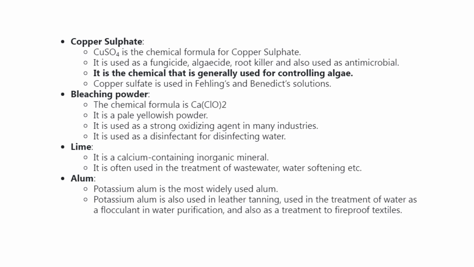In the options, there are four: copper sulfate, bleaching powder, lime, and alum. Copper sulfate is mainly used as a fungicide, algicide, root killer, and also as an antimicrobial. It is generally used for controlling algal growth in water bodies.